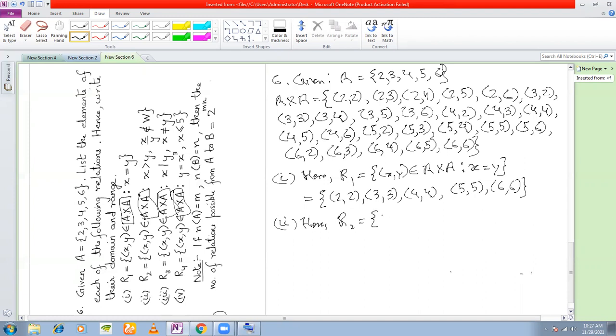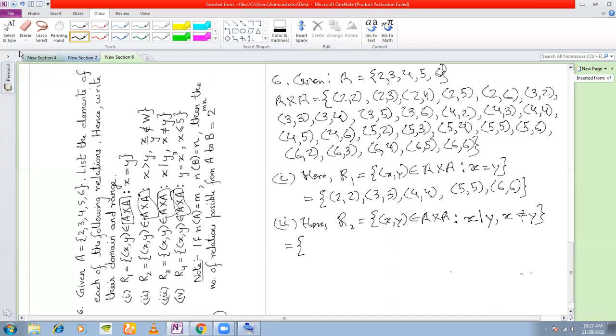Next, relation R2. What kind of relation is it? It is a set of ordered pairs x, y, a binary relation defined on A, such that x, and you have a vertical line, y. This vertical line means x divides y. Remember, this vertical line means x divides y and x is not equal to y. That means the first component must divide the second component.